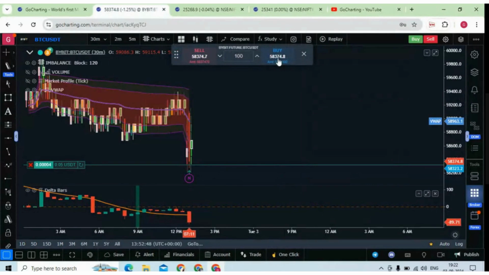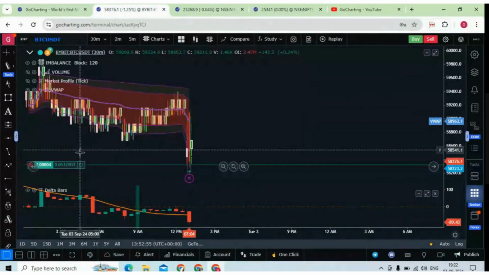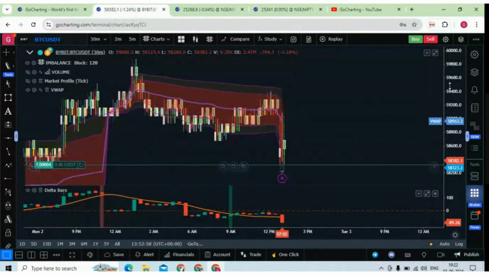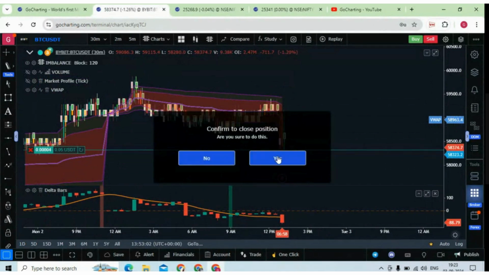You can simply go directly and do market buy and market sell. Now if you want to close this position, this is your PNL line. You can simply press on this close button, and your position will be closed.